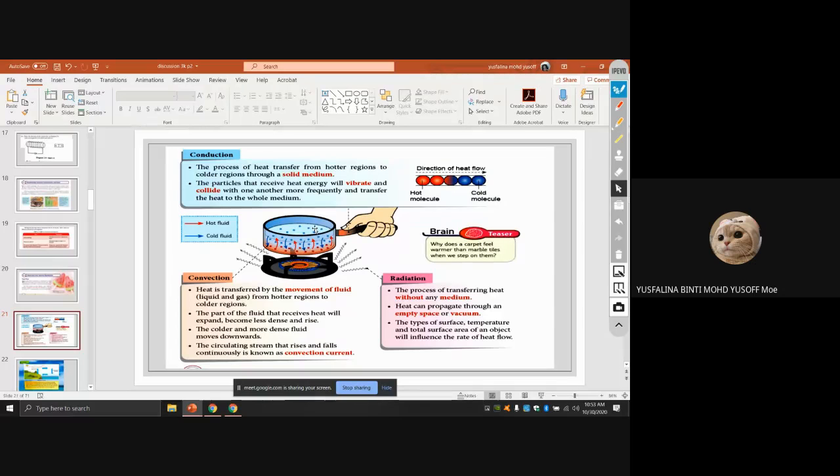So that means there is a direction here. The direction is circulating, right? So when it circulates, it will produce the convection current. So that is called a convection current.